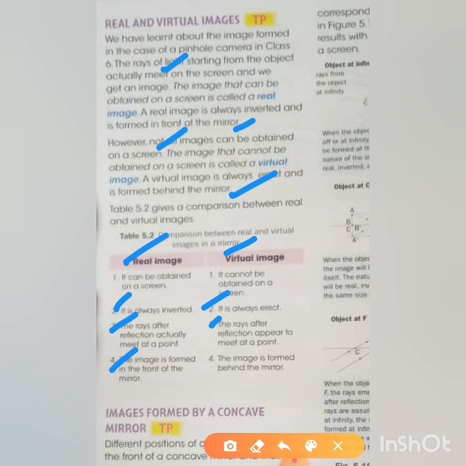We will continue with the rules of drawing the images and also the images formed by the two different mirrors, concave and convex mirror, in the next class.